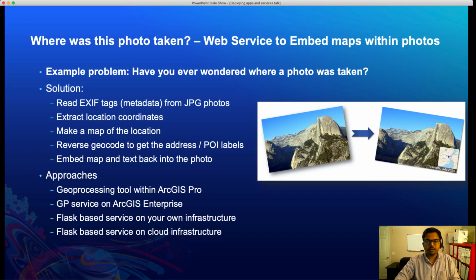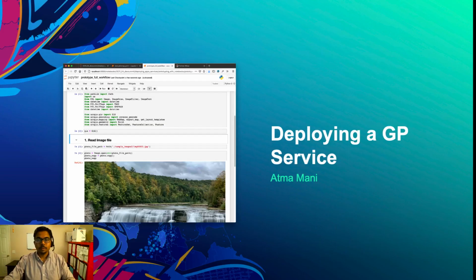For this application, we'll take a few different approaches. We will build it as an ArcGIS Pro application. Then we'll publish it as a GP service on your ArcGIS Enterprise infrastructure. Then we will also look at how we can build it using a Flask-based service that you can deploy on your own server infrastructure, or deploy on a cloud-based infrastructure like Heroku.